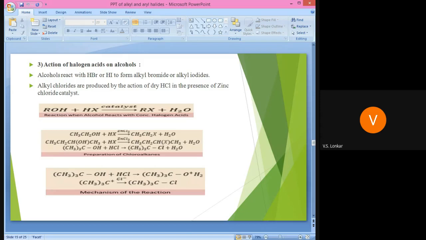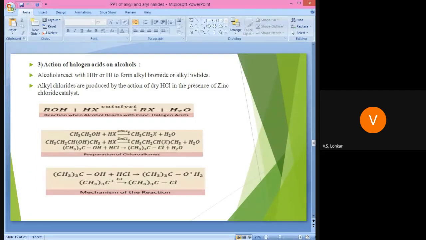How do we get alkyl chloride from alcohol? Here we use dry HCl in the presence of zinc chloride catalyst, and we get the product. Here we take the example of primary alcohol, secondary alcohol, and tertiary alcohol, and we get the products primary alkyl halide, secondary alkyl halide, and tertiary alkyl halide respectively. Good. Next method.